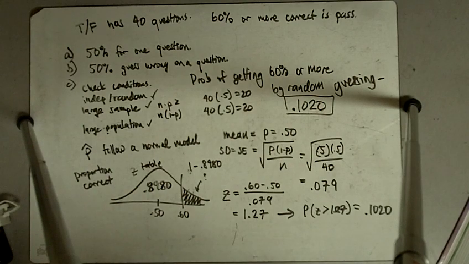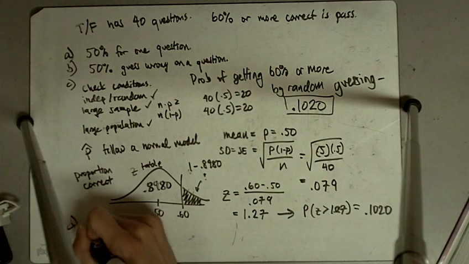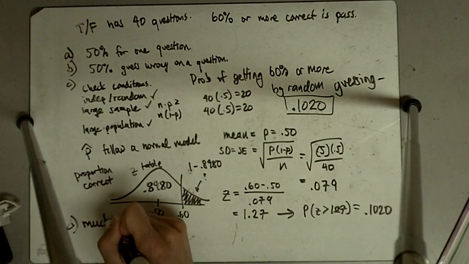Part D says, if a similar test were given with multiple choice questions with 4 choices, would the approximate probability of passing by guessing be higher or lower than passing by true-false? The answer is much lower.